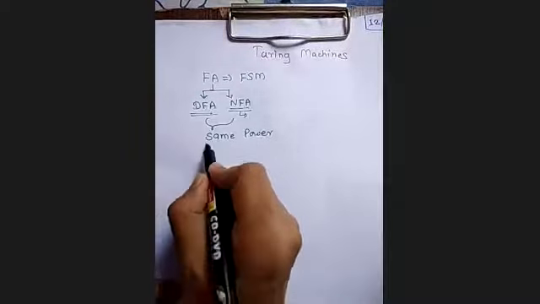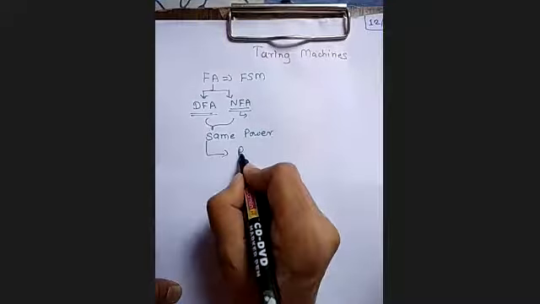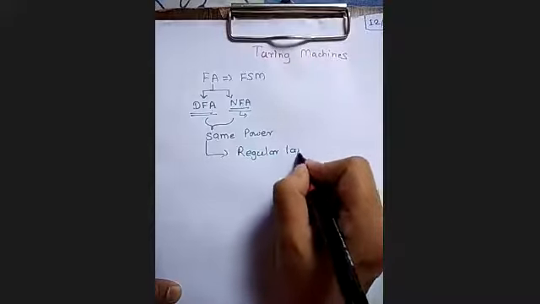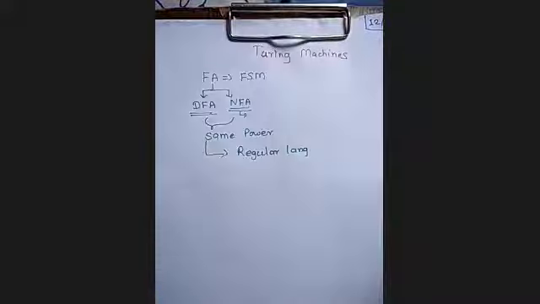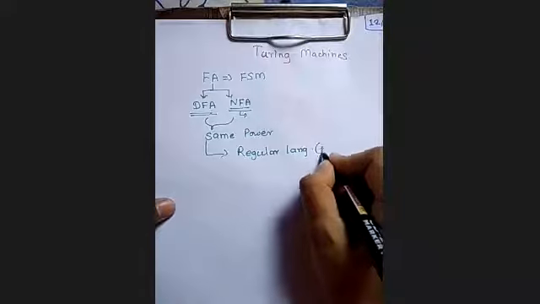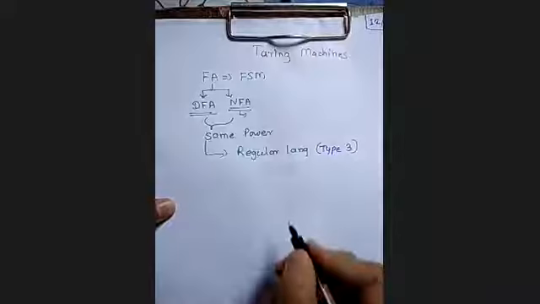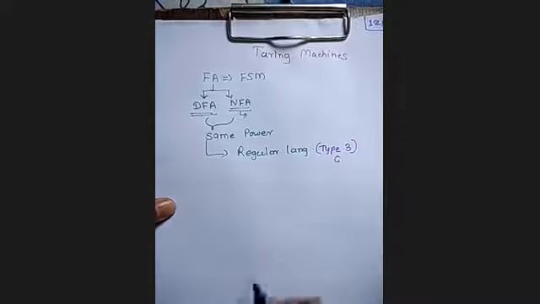Then we have seen what? This accepts the regular language. Okay. Finite automata, it accepts the regular language. And what is the regular language that we have seen? Regular language, we have seen it is the type 3 grammar. The language generated by type 3 grammar, it is the regular grammar.